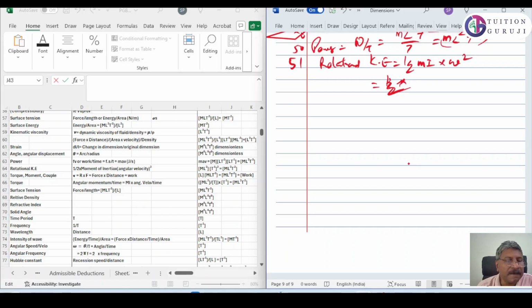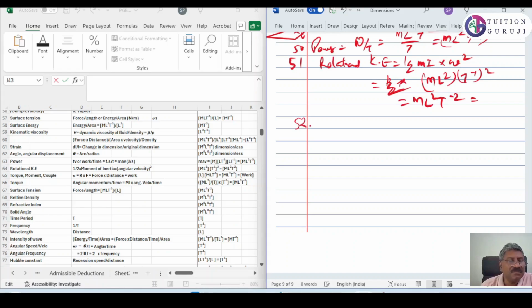Moment of inertia, we know, is M L square. Then angular velocity is T raised to minus 1, the whole square. So M L square T raised to minus 2. It is the same as energy. Rotational kinetic energy is again energy. M L square T raised to minus 2 is energy, the same as F into S.